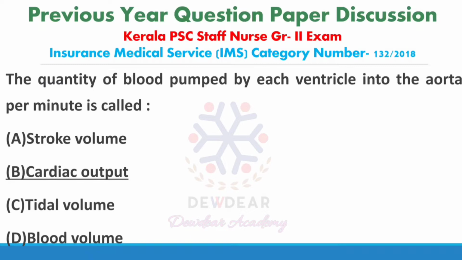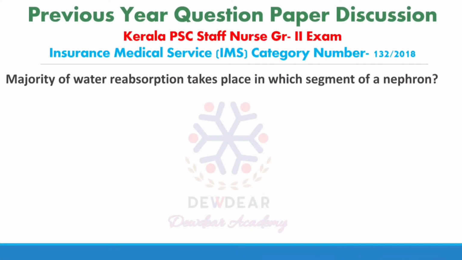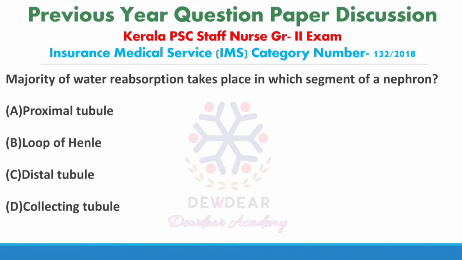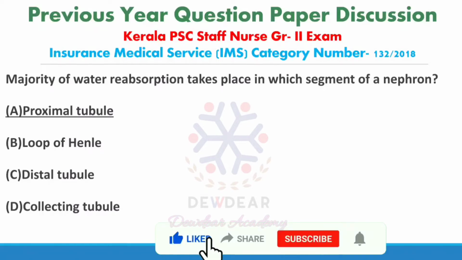The next, second question. Majority of water reabsorption takes place in which segment of a nephron? Options are proximal tubule, loop of Henle, distal tubule, collecting tubule. Correct answer is proximal tubule.